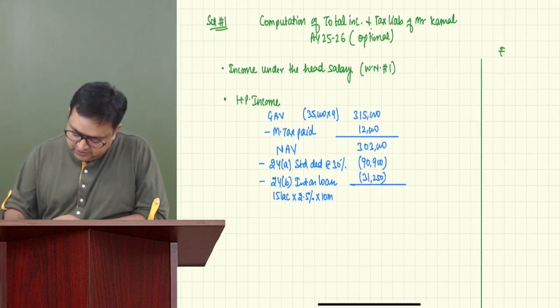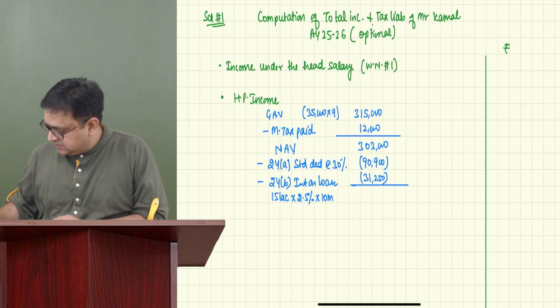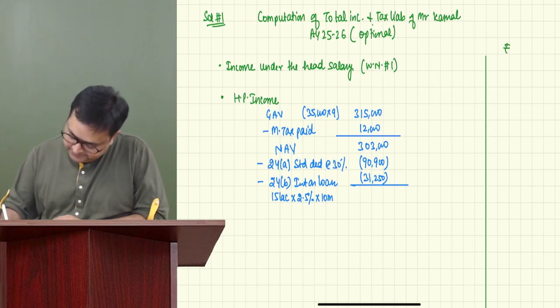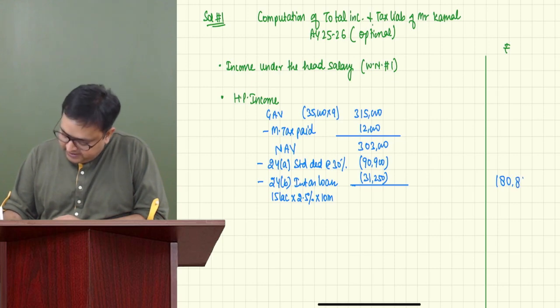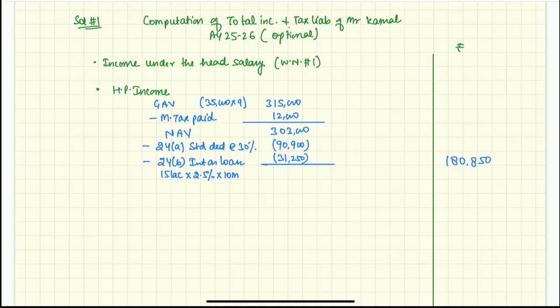Guys, tell me the amount of house property now. Is it 1,80,850? Correct. I'm also getting the same thing. 1,80,850. Correct. Everybody is okay with this?